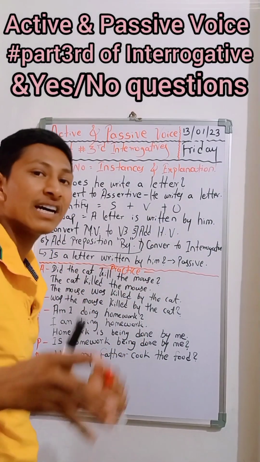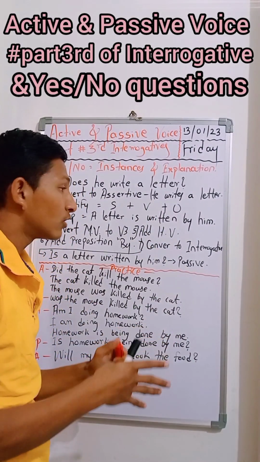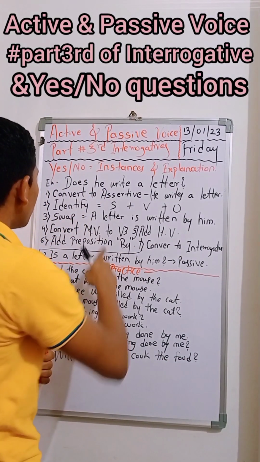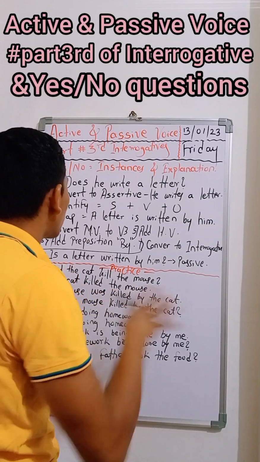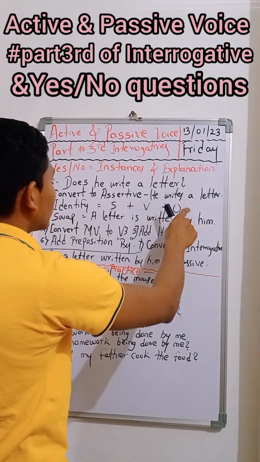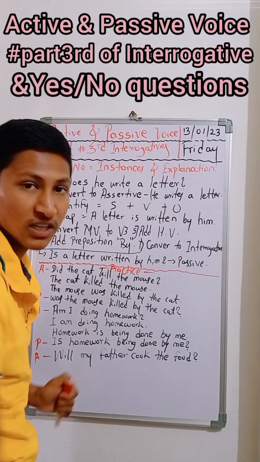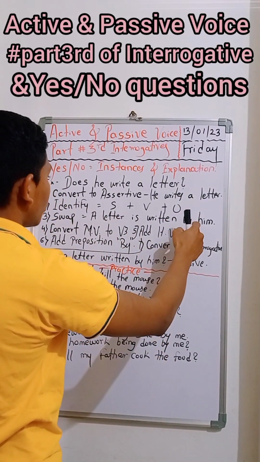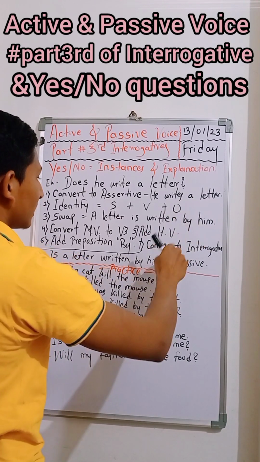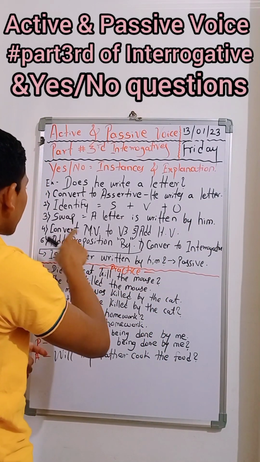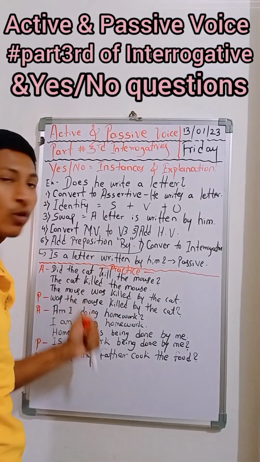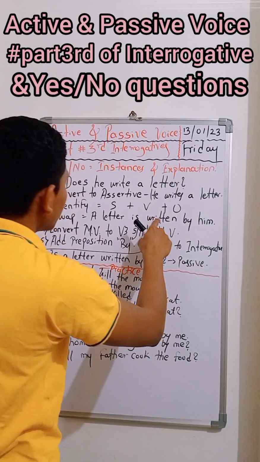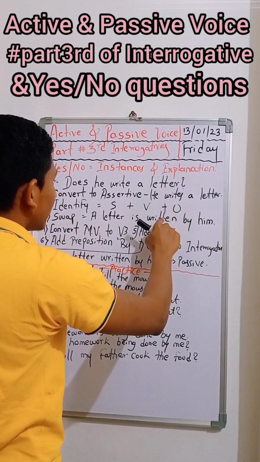We have to swap. We learned in our video the day before yesterday what is meant by swap. Swap is nothing but the subject takes the object's place and the object takes the subject's place. Here, a letter is written by him, and by is the preposition. The rule comes after that. Convert MV to V3, means convert the main verb to V3. What does that become? Written. Here it is right, that became written.